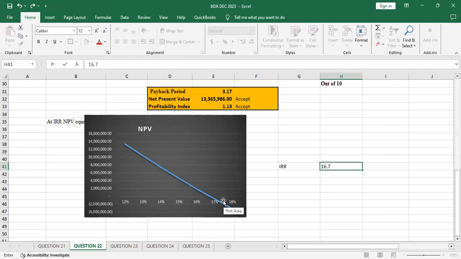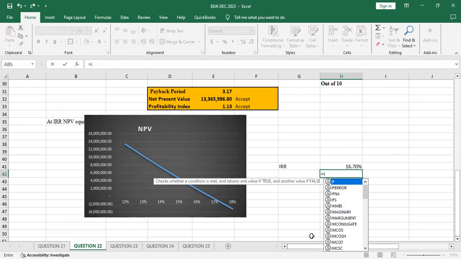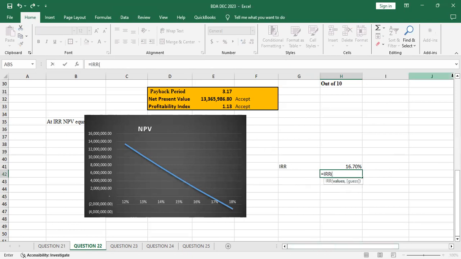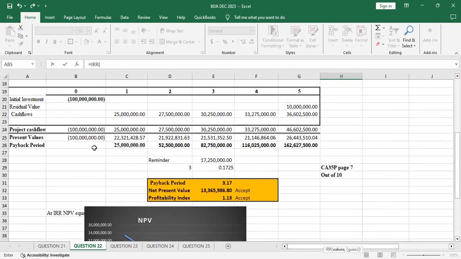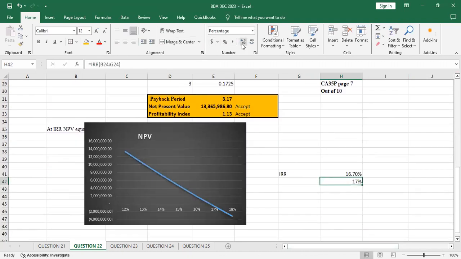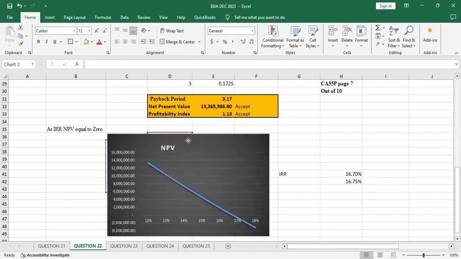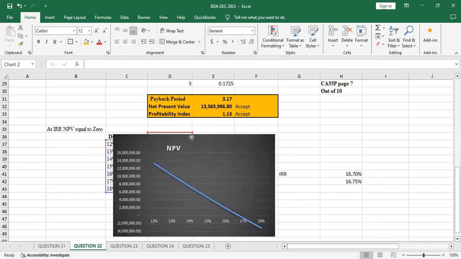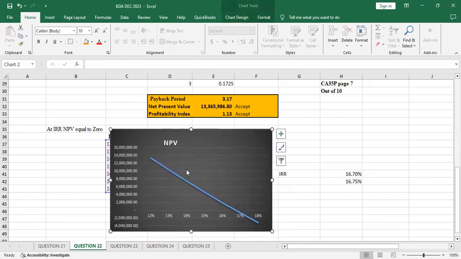So maybe IRR will be 16.7%, something like that, isn't it? And then again, you can just confirm by using the formula IRR. Then you press tab, then you pick in the values. So you take everything, the project cash flow, then you hit enter. You can see it is something 17. It is just somewhere there, isn't it? So remember, this one we have just used a graph, isn't it?